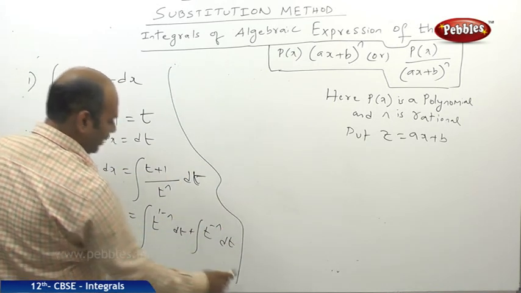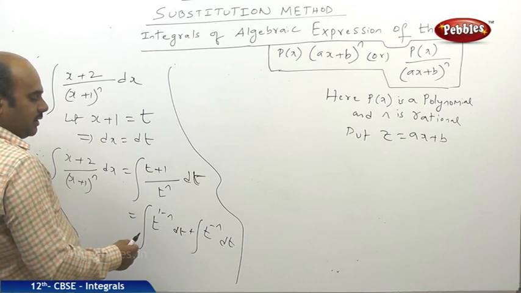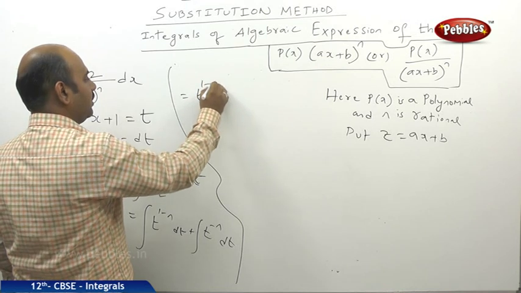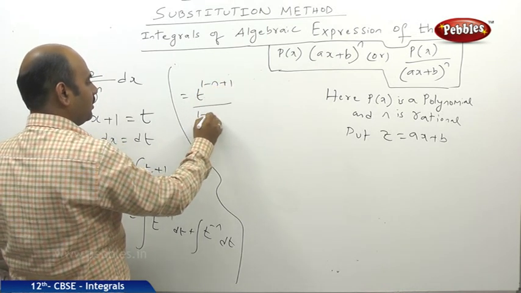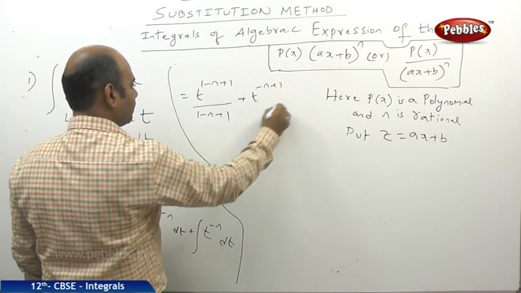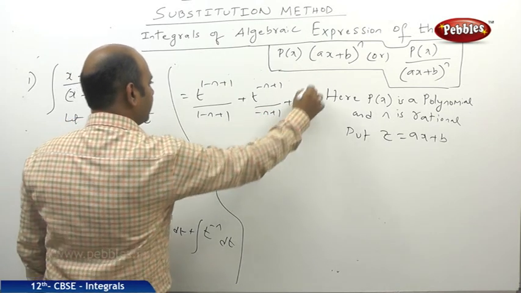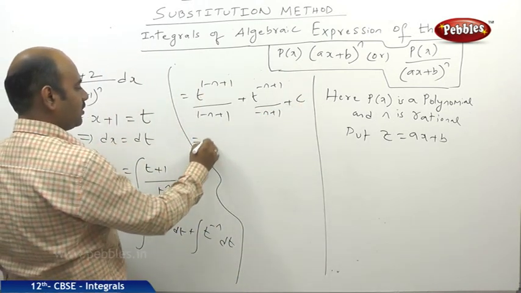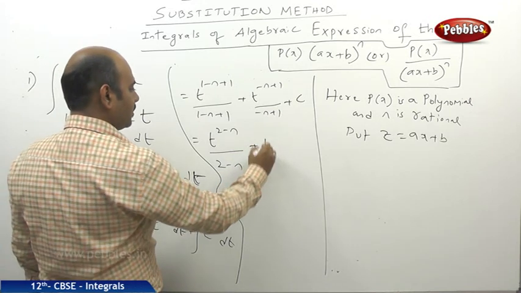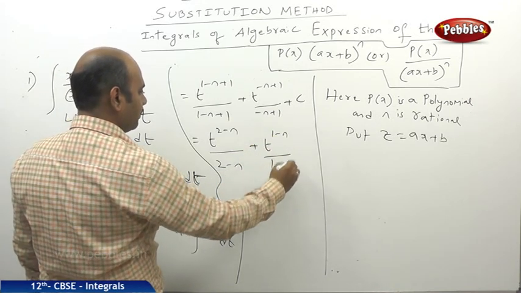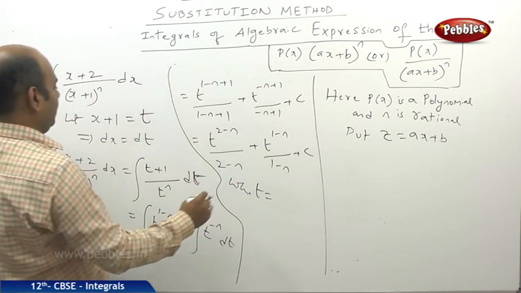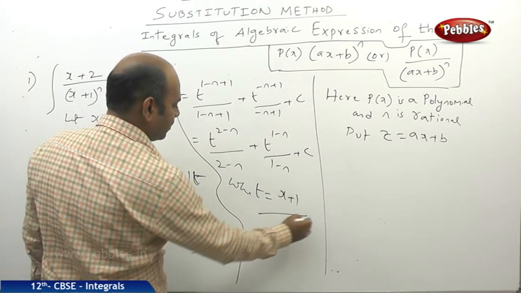Now if you observe carefully, it is looking like the x power n formula only. So integral of t power 1 minus n means t power (1 minus n plus 1) by (1 minus n plus 1), and t power (minus n plus 1) by (minus n plus 1), and here we need to write c. So finally this reduces to t power 2 minus n divided by 2 minus n plus t power 1 minus n divided by 1 minus n plus c, where finally t is nothing but x plus 1.